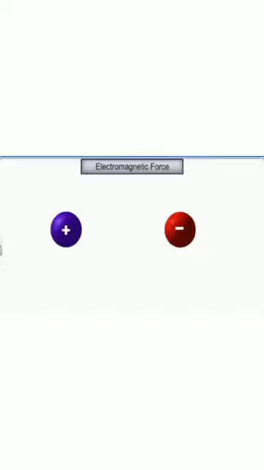Similarly, we have another force which we call the electromagnetic force. What is this electromagnetic force? The force which is acting between two electric charges at rest is called electrostatic force. Now, the force acting between two magnetic poles is called magnetic force. So, electromagnetic force is because of the electric force and also the magnetic force.